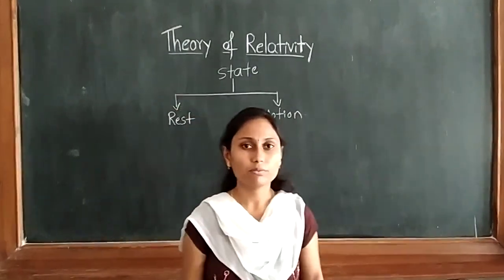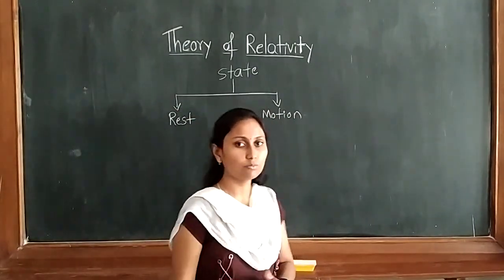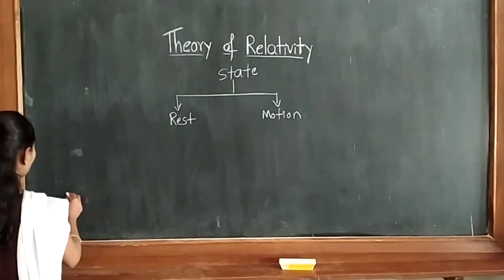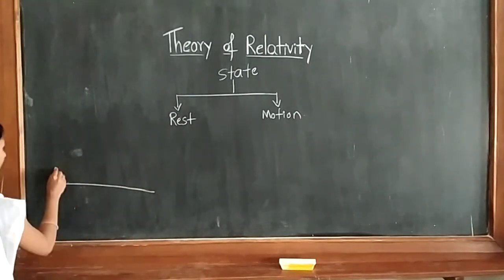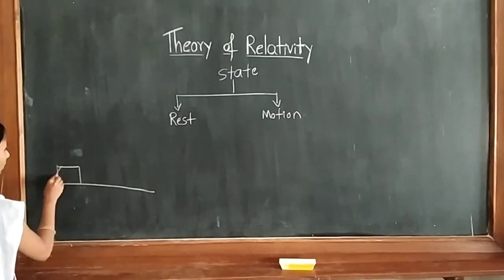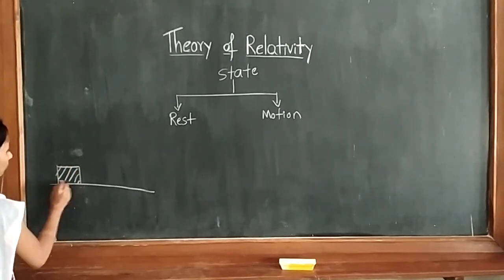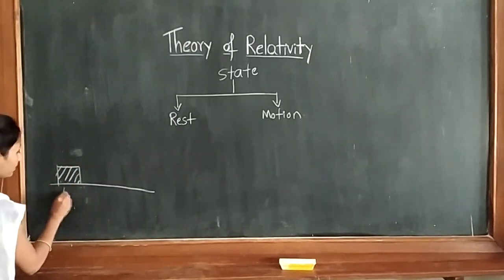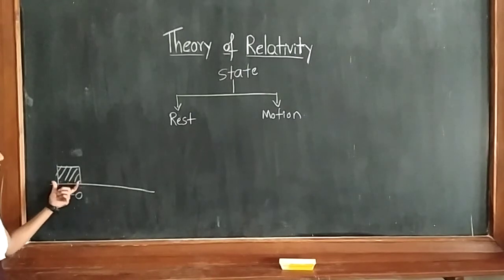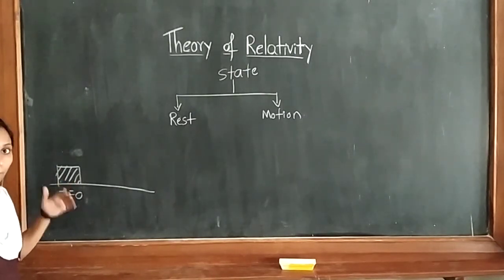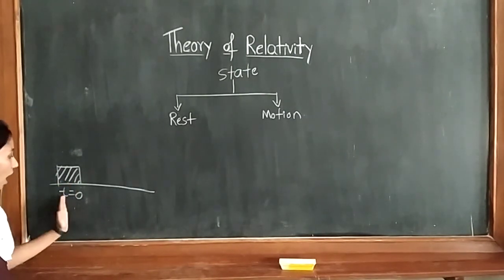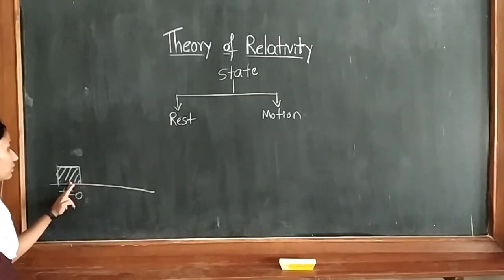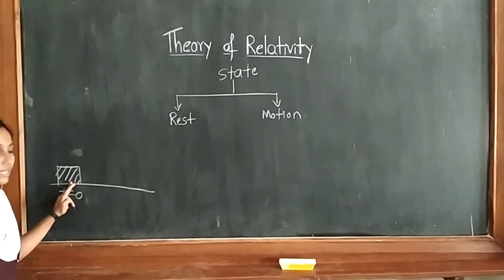When we talk about the rest position, what does it mean? Suppose I take one body. At the time of 0 second, the position of the body is here. But the time will be running, and the position will be the same. It is not changing its position.